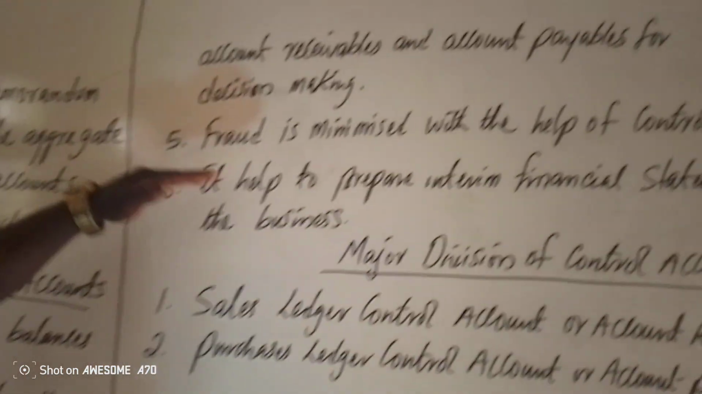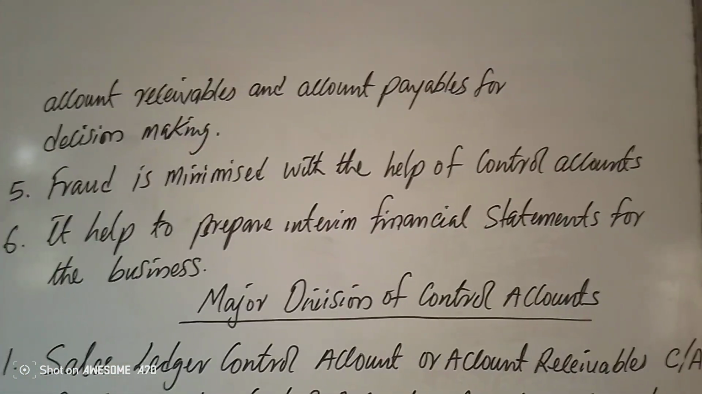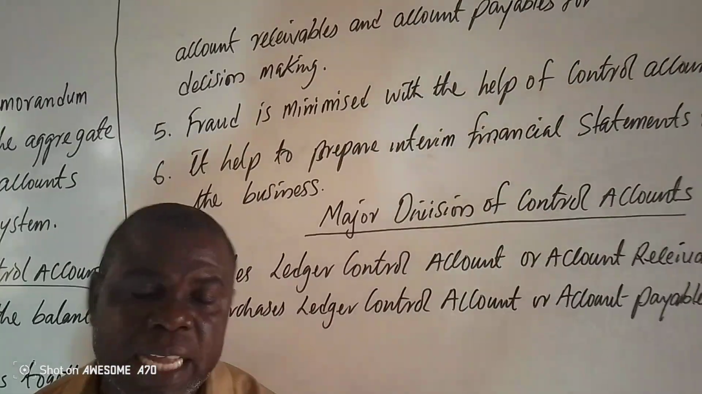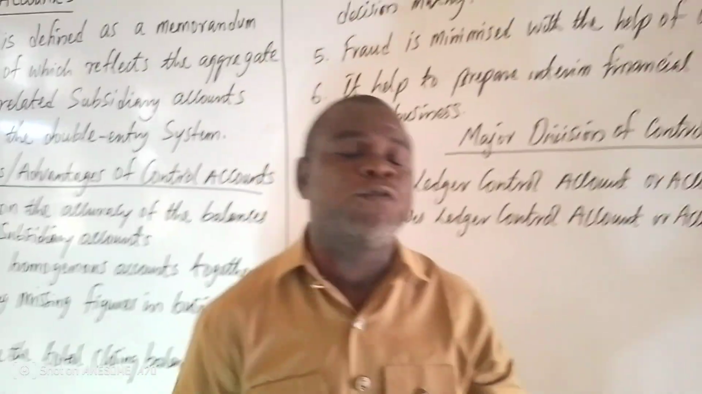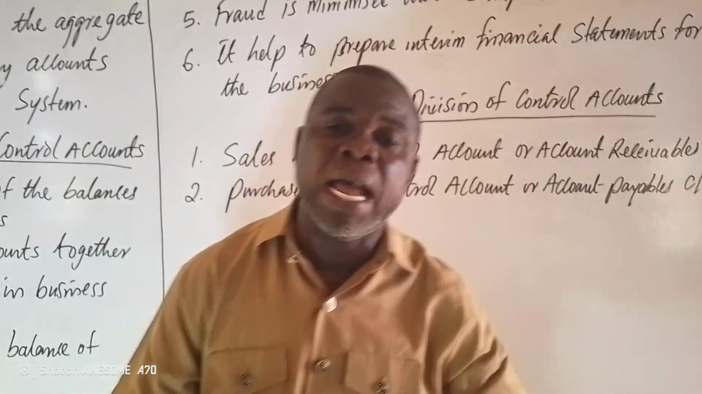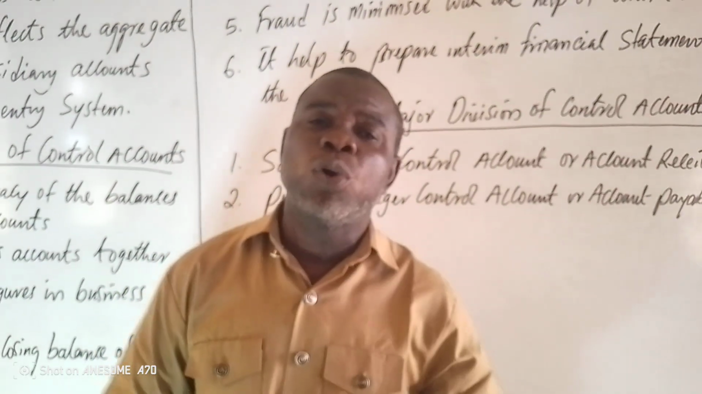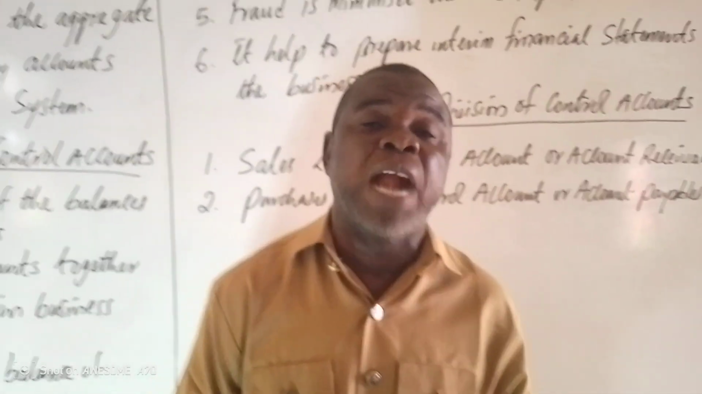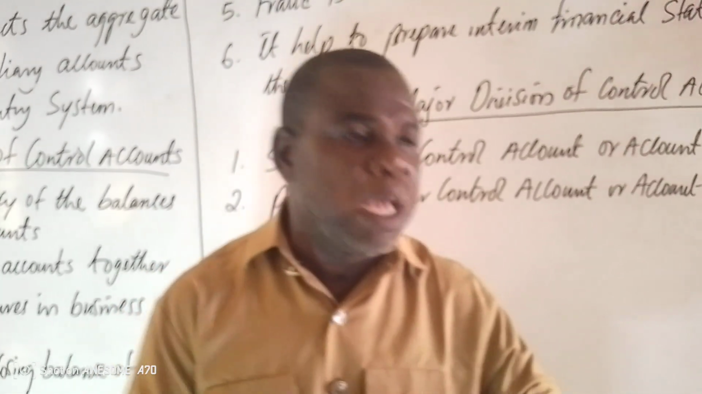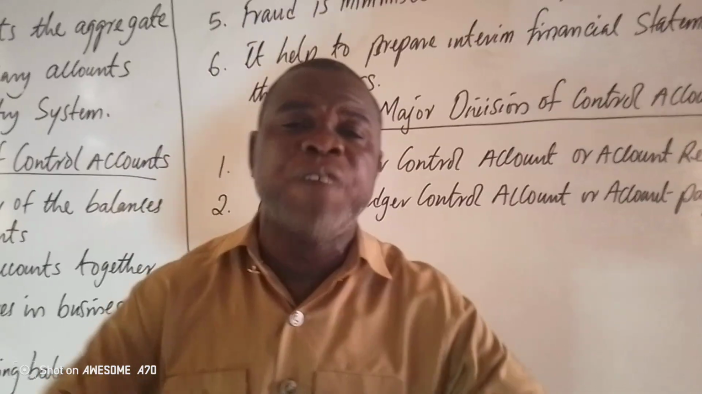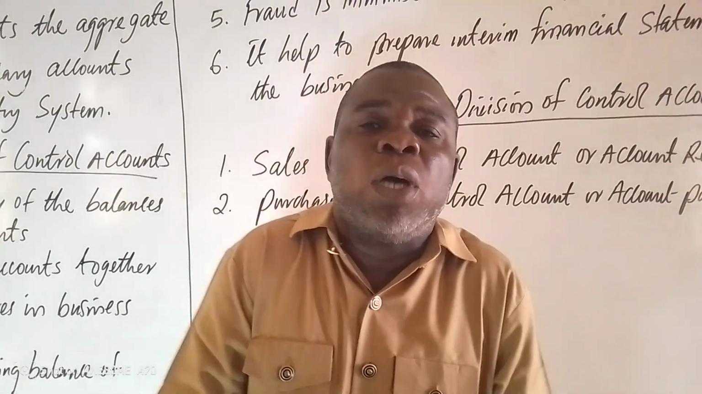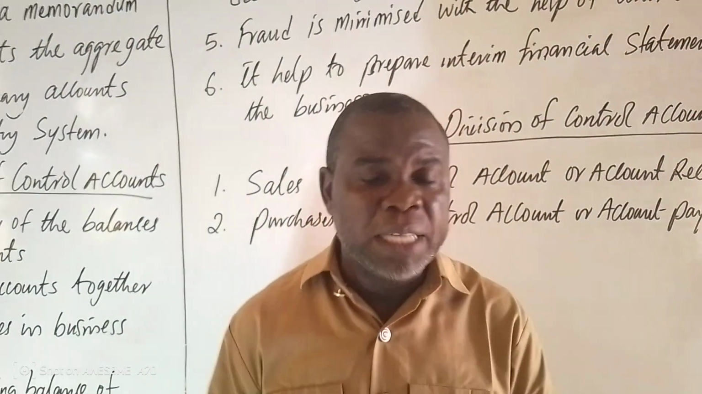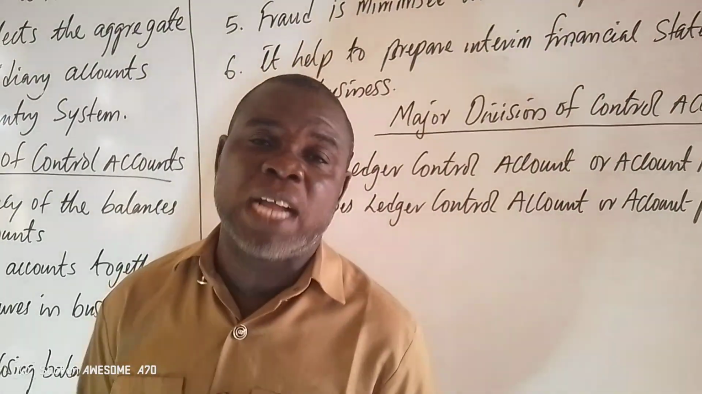Next, fraud is minimized with the help of control account. Business, what is called business entity. The business is different from the owner, and most businesses are managed differently from the owner. So if there's no control account, most business managers will commit fraud, whereby they will cheat in the business. It will be very difficult for you to detect exactly how much was removed or embezzled from the business. But with the help of control account, it becomes easy.